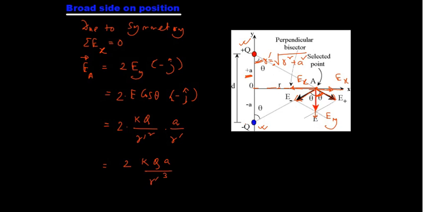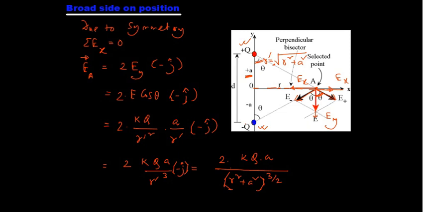If I substitute the value, I will get 2 capital Q into A and this is minus j cap and this is also along minus j cap. So here we will get this cube means r square plus a square to the power 3 by 2, that is along minus j cap. All right.